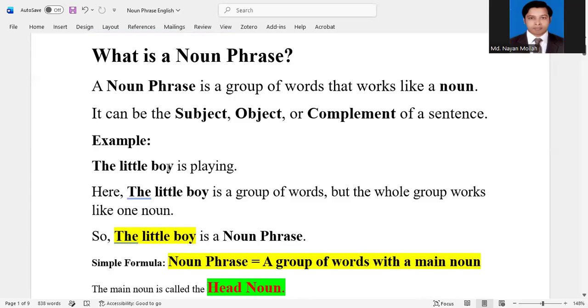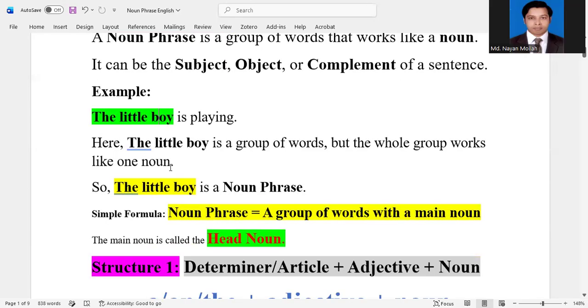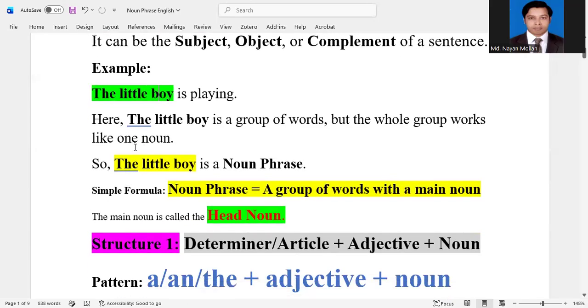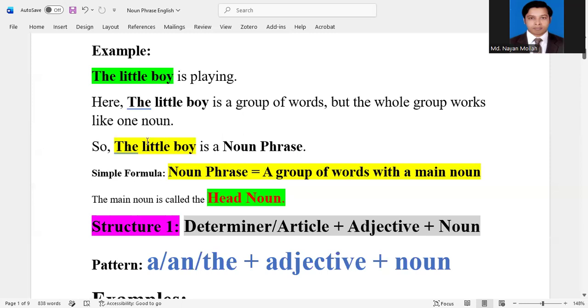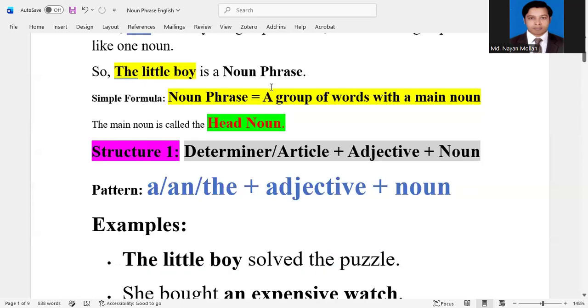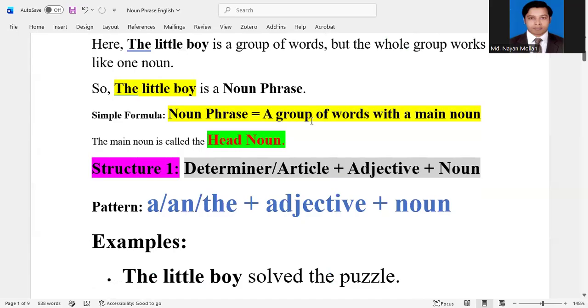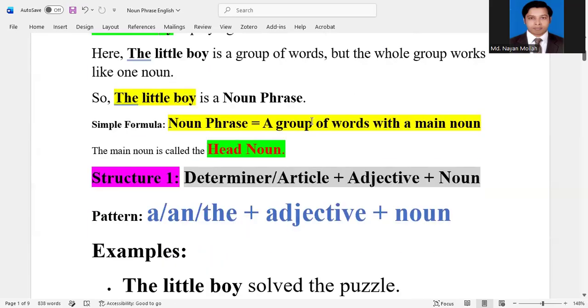For example, the little boy is playing. Here, the little boy is a noun phrase. Okay? And it works as a subject. So, the little boy is a noun phrase in this sentence. There are many structures of noun phrase and we will learn it very easily.